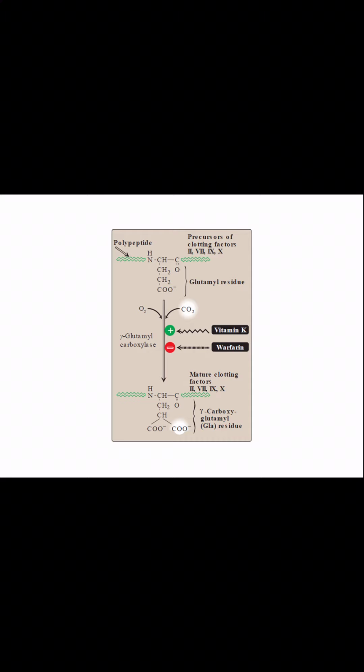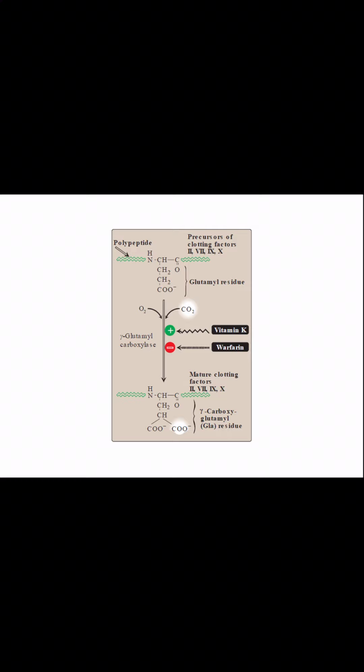This vitamin K, as I already told you, is in the hydroquinone form, which during this process is converted to 2,3-epoxide form, and this 2,3-epoxide form is again reduced by reductase to the hydroquinone form. This is the whole thing that was earlier discussed.